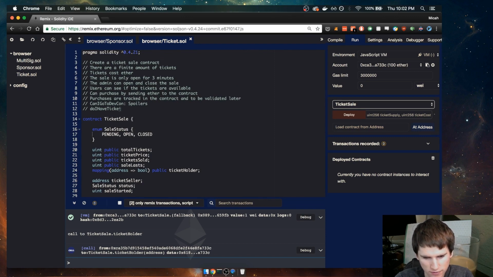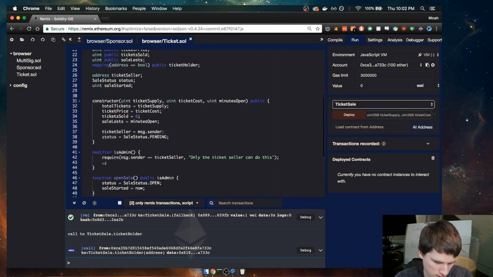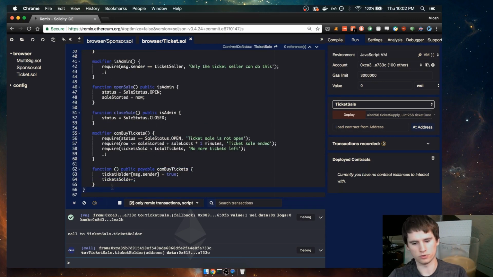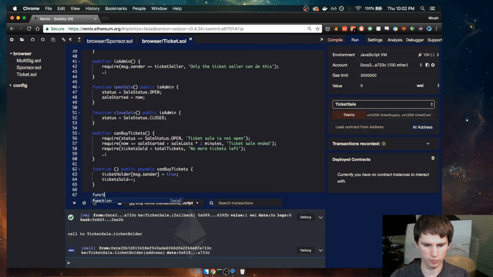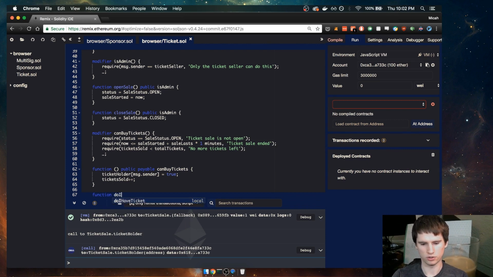Can I go to devcon and do I have a ticket? Okay. So do I have a ticket should be pretty easy. We're just going to do function, do I have a ticket? It's going to be a public view, which means that it just is going to return data. And it returns a Boolean.